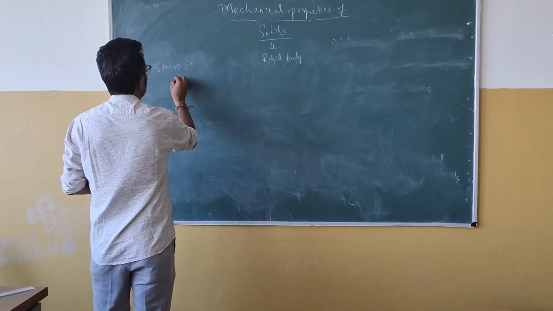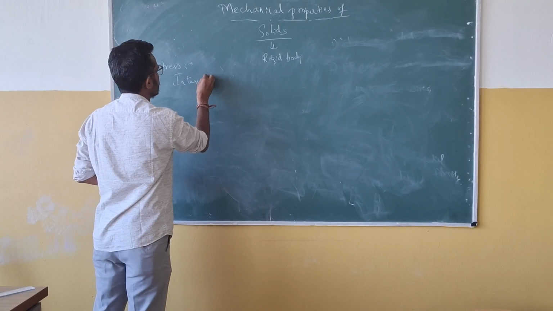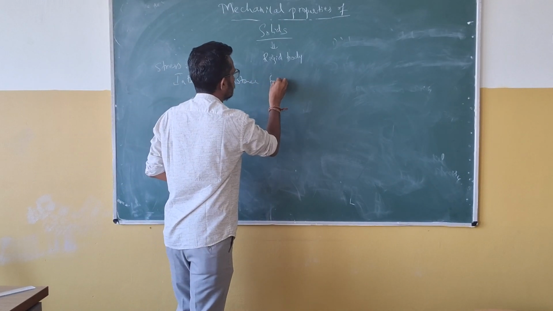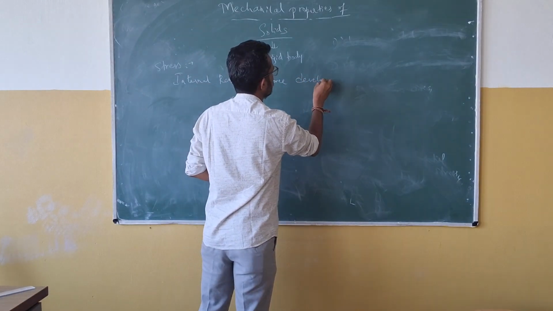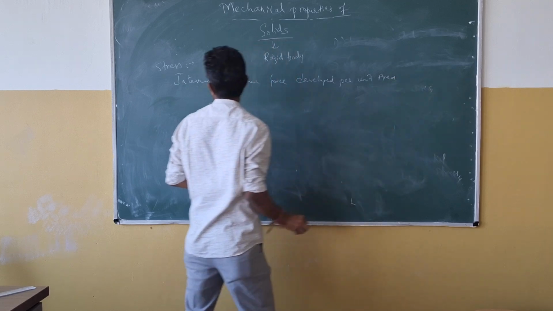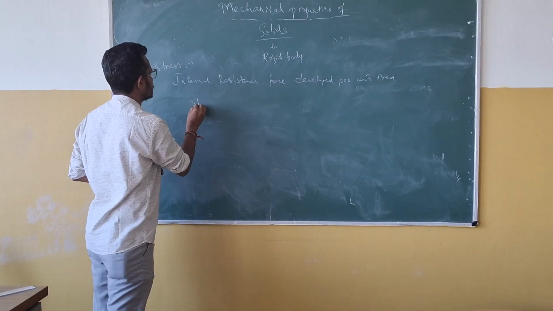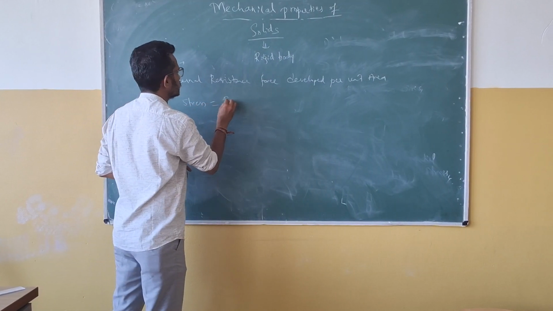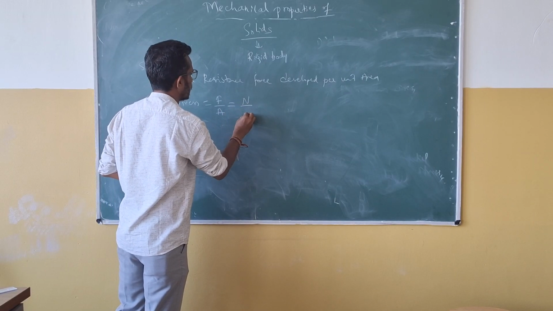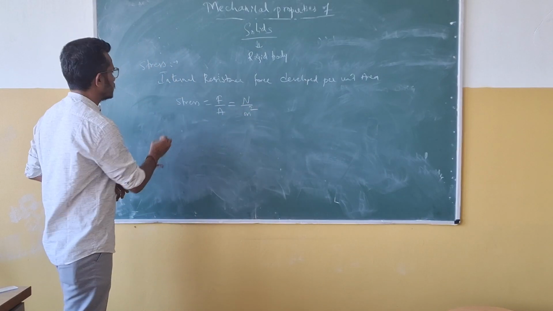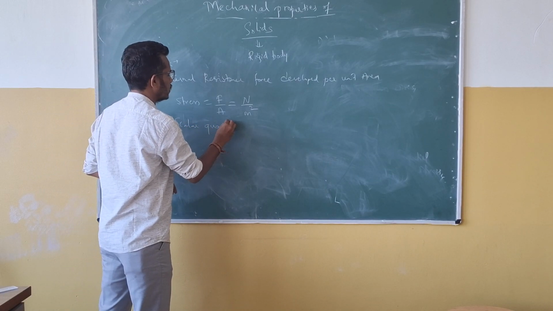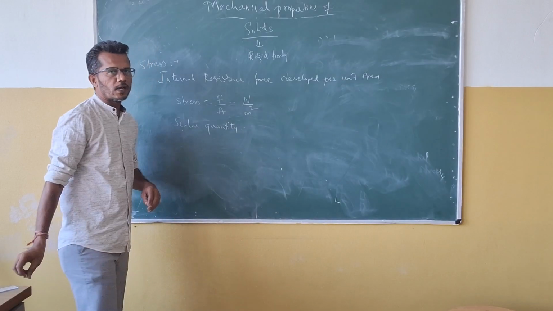So this internal resistance force developed per unit area is called stress. The formula for stress is force divided by area, and the SI unit of force is Newton and of area is meter square. And this stress is a scalar quantity, so it depends only on magnitude and not on direction.